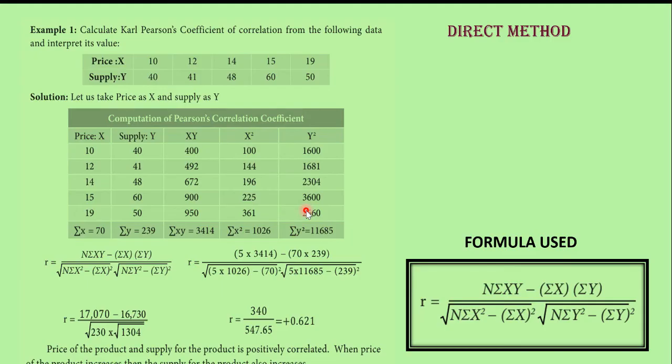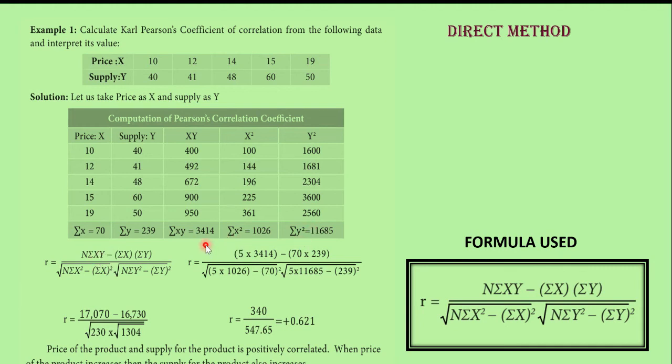Okay, so now what should you do? Summation means you have to add. N means the number of values which are given: 1, 2, 3, 4 and 5. So here your N is 5. So correlation is equal to N, 5, into what is summation xy?